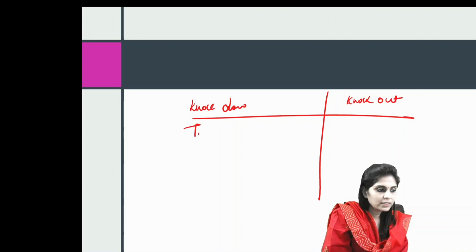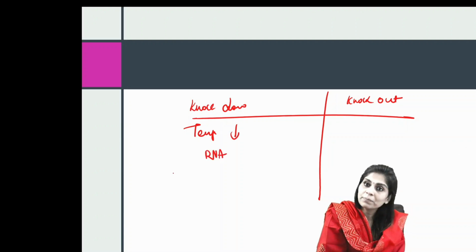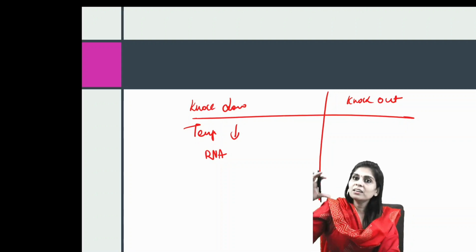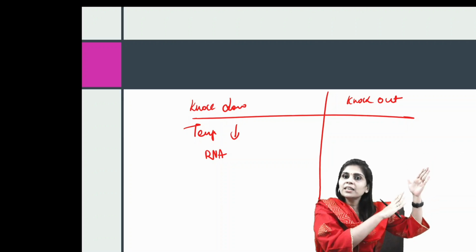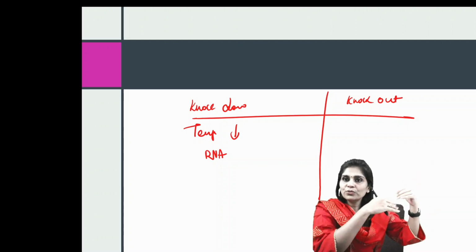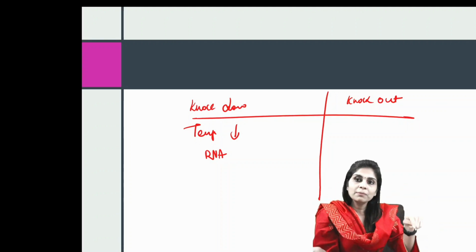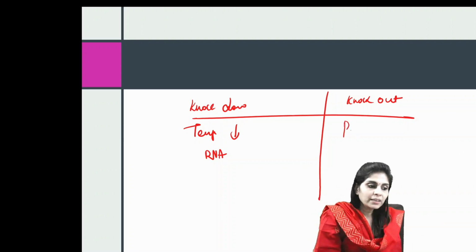Okay, knockdown is a temporary down regulation of gene expression which happens at the RNA level. Why am I saying it's temporary? Because you have only interfered with mRNA getting converted to protein. Still there is a gene, and that gene in due course will start producing fresh mRNAs. Those fresh mRNAs will start producing protein. So this down regulation is temporary, whereas gene knockout is a permanent change.